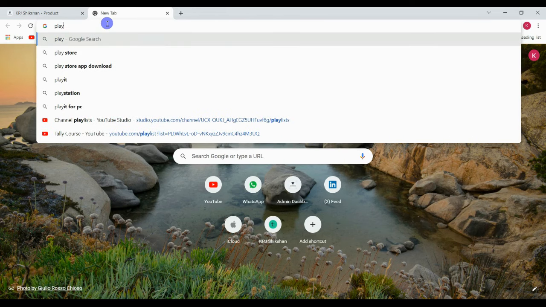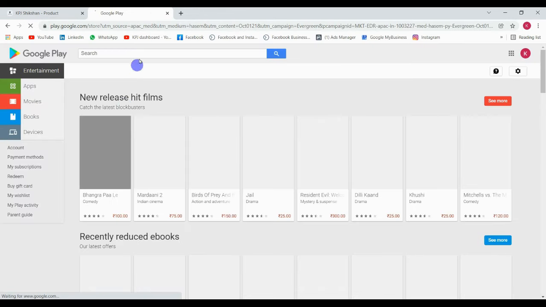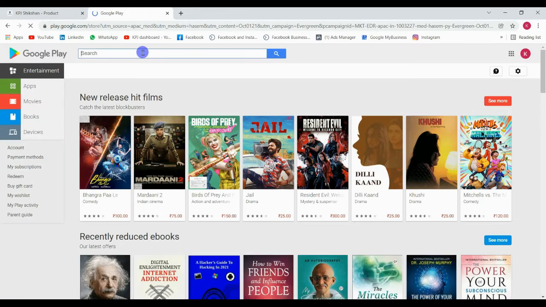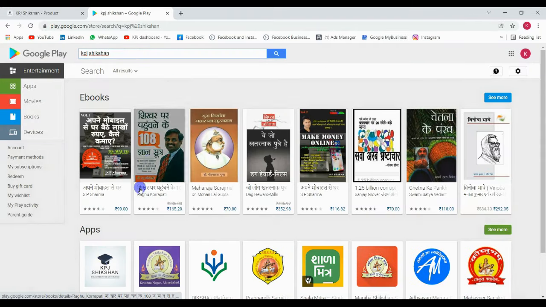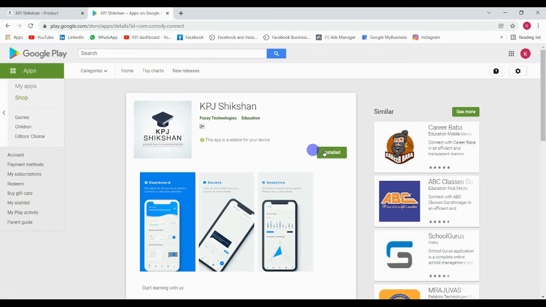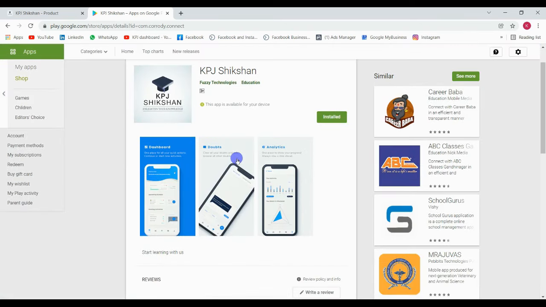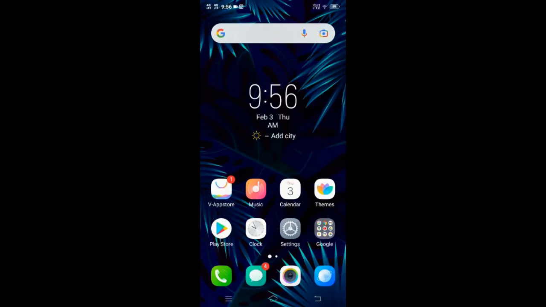And next what we are going to see is how we can see this in Play Store. So we'll just go to Play Store and click on Google Play. And here we are going to type KPJ Shikshan. So here you can see, we have our app, Fuzzy Technologies KPJ Shikshan. You can just click into that, and because it is installed already, we are getting this installed page. Now I'll show you in mobile how it looks.